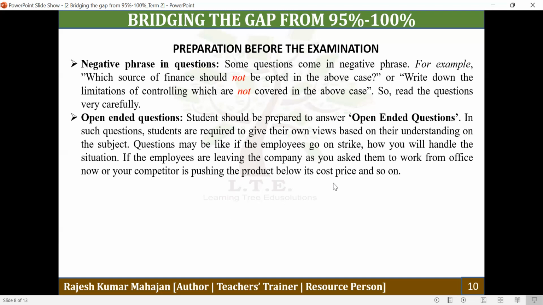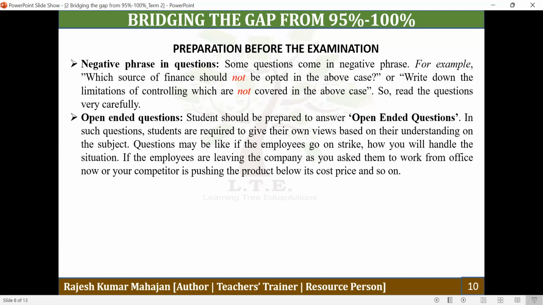If such a situation is given to you, then as a manager in a particular department, you are expected to give the solution to the management. For these types of questions, you cannot have any book as a source of information.